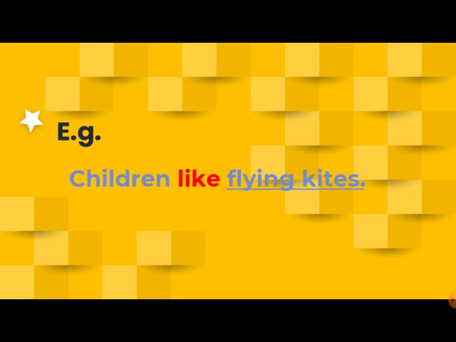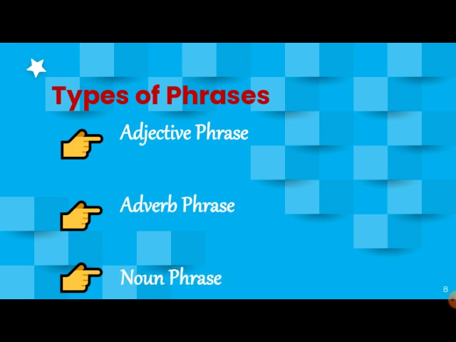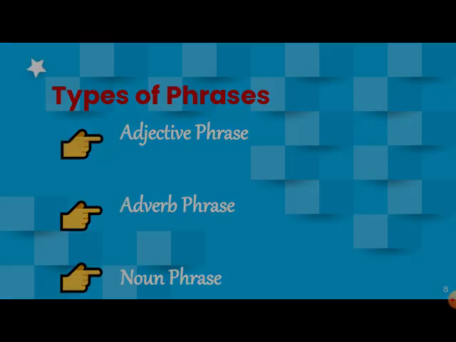So dear children, to understand phrase, identification of subject, identification of finite verb, identification of non-finite verb is very, very important. Now there are 5 types of phrases, but in this year you are going to learn only 3. Adjective phrase, adverb phrase and noun phrase. And in this video I have covered only adjective phrase.